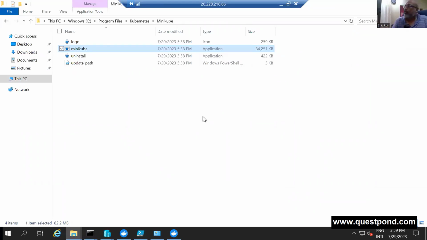Now, very quickly, Minikube is not meant for production. It is meant for learning, right? It is only meant for learning. When you want to go to production, you should be using something like AWS K8s or Google K8s. You shouldn't be using Minikube. It is very, very specific for learning. By looking at today's timelines, I wanted to make sure that I show you some cluster and nodes, right?